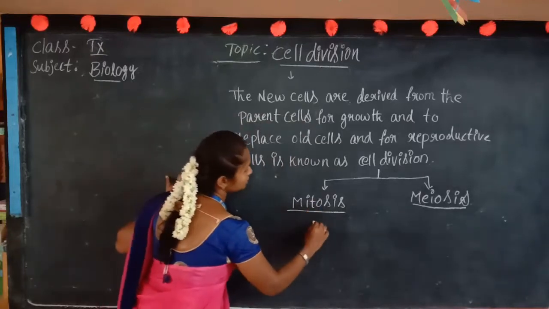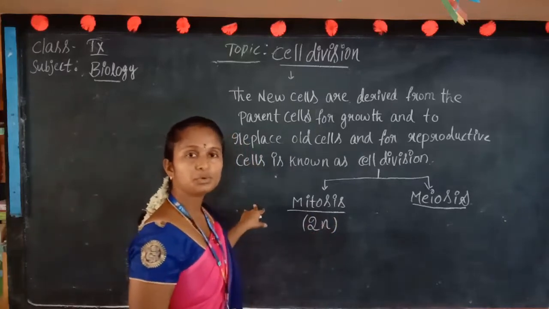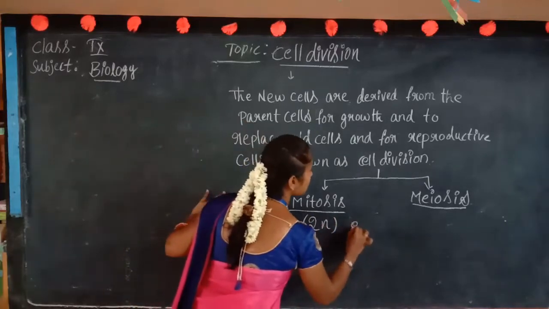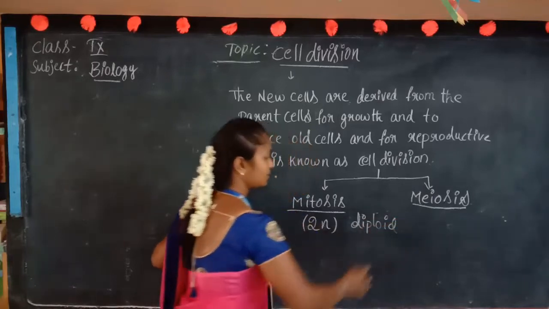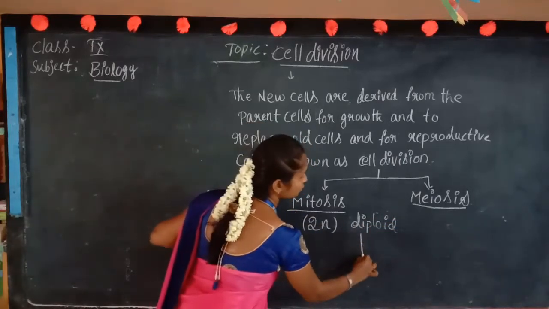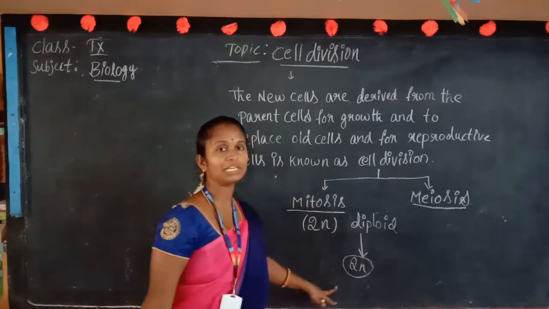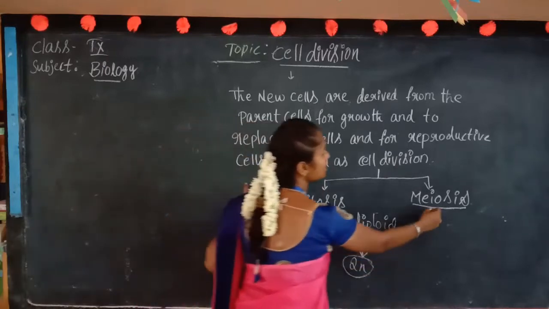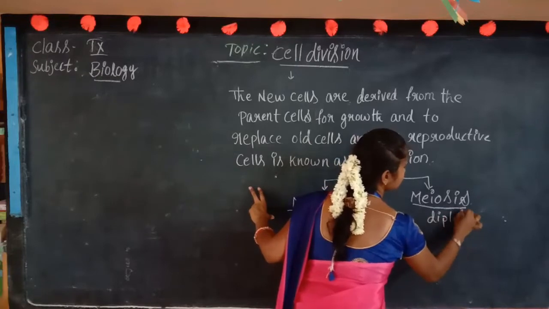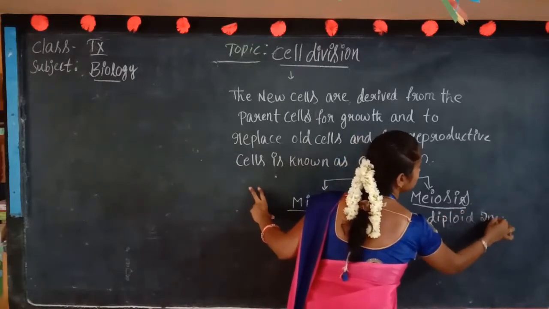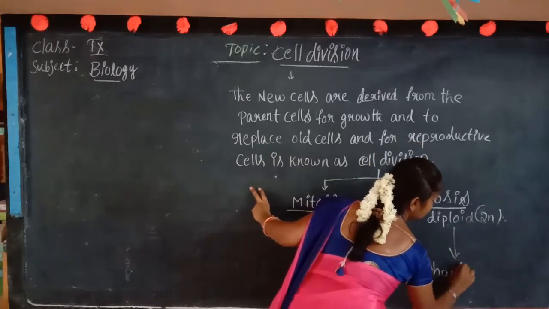In the mitosis phase, a 2n nucleus, 2n meaning diploid. These diploid cells are going to be divided as 2n cells only. But in meiosis, the diploid cells, the 2n cells, are divided into haploid.